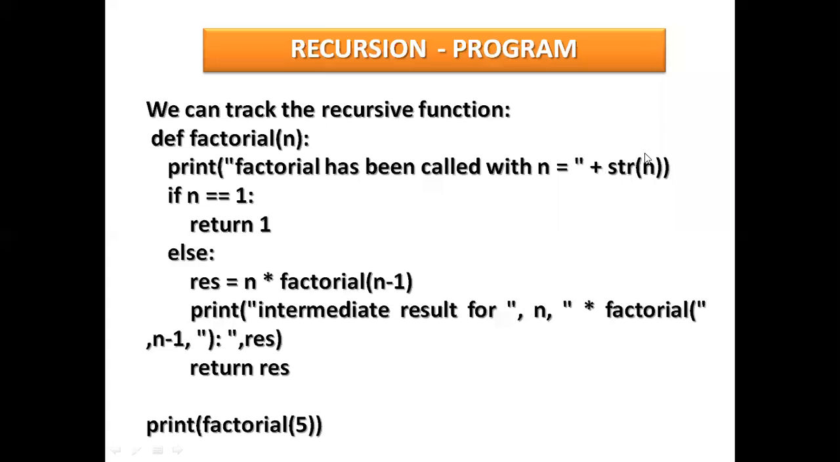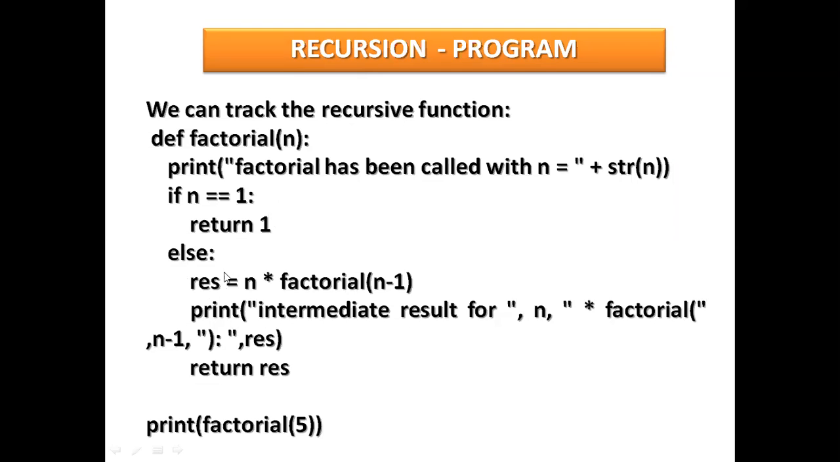The string value will be converted into a number. So here, if n equal 1, same as the previous program, what is the value of n equal 1? It will not calculate as a factorial, it will return 1. Else, if this condition becomes false, then here